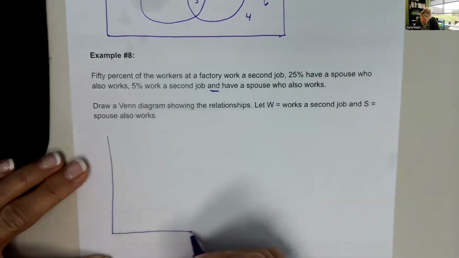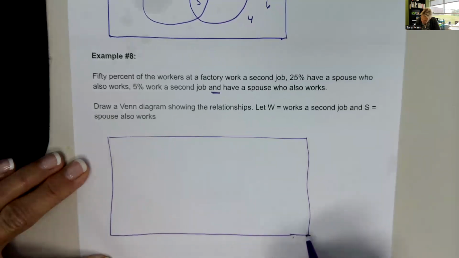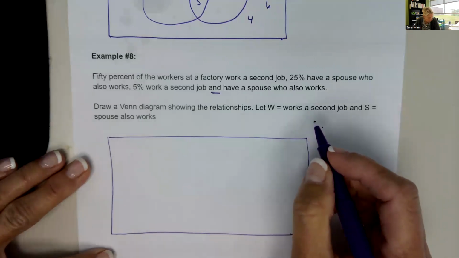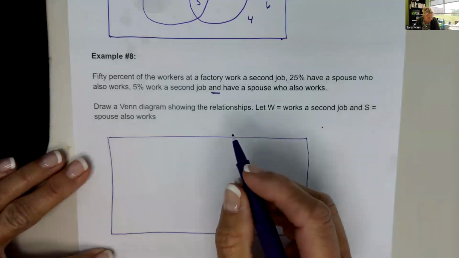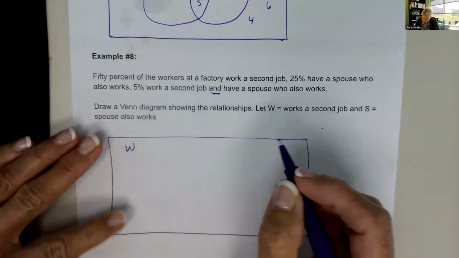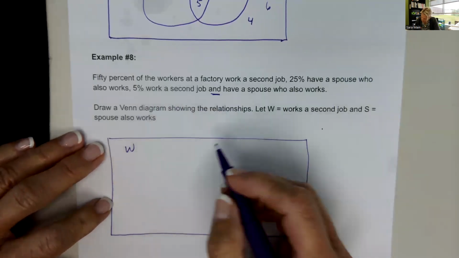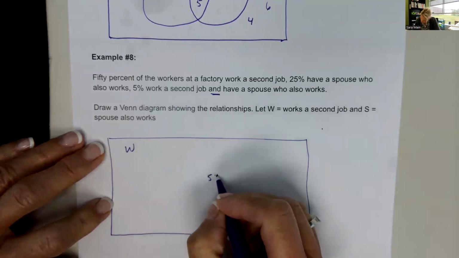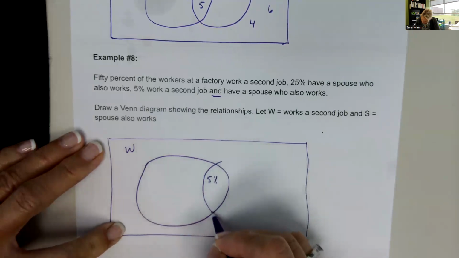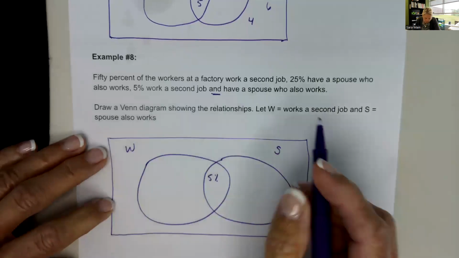Okay, so this is one where we have to think about the situation and draw a picture for it. So here's my overall sample space. And then I've got W is they work a second job. And the key here is 5% work a second job and have a spouse. So 5% of my people do both. So I'm going to keep that together here.